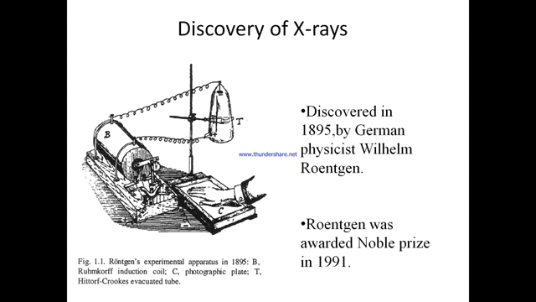He also found that a barium platinocyanide screen placed near the discharge tube began to glow. So, he concluded that some unknown radiations were being emitted by the discharge tube, hence he initially named them X-rays. For this discovery, he was awarded the Nobel Prize in 1901 and the X-rays were named Röntgen rays.